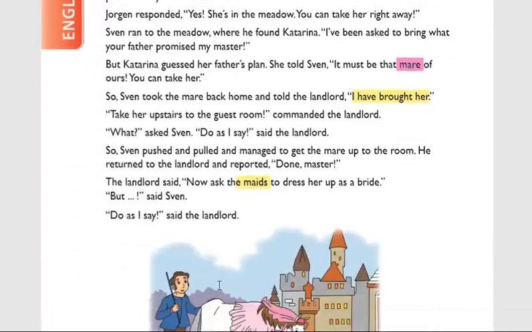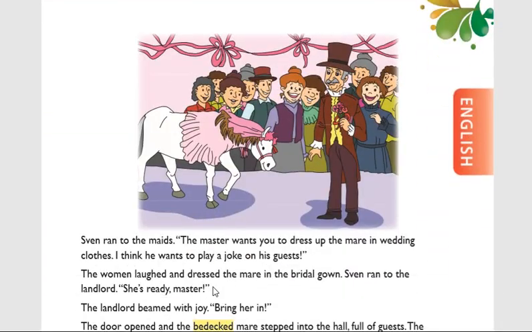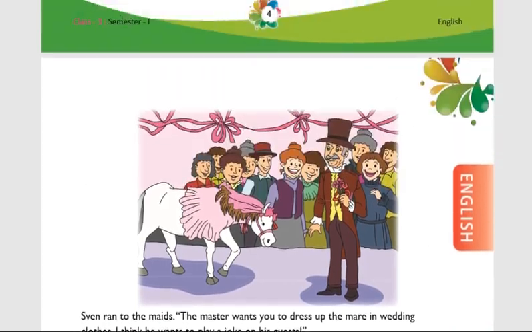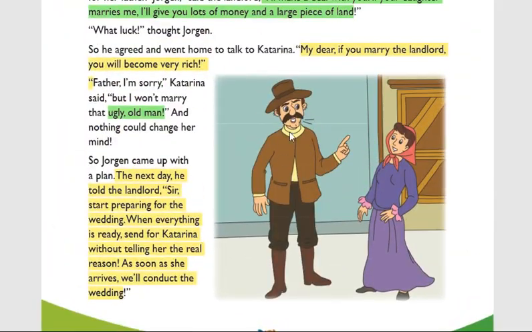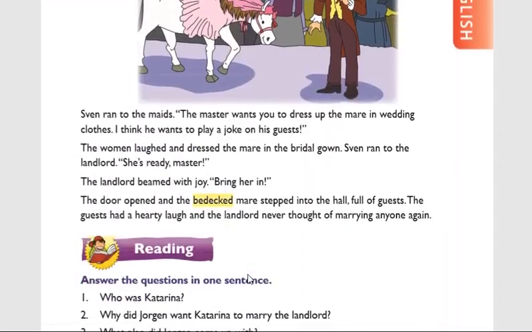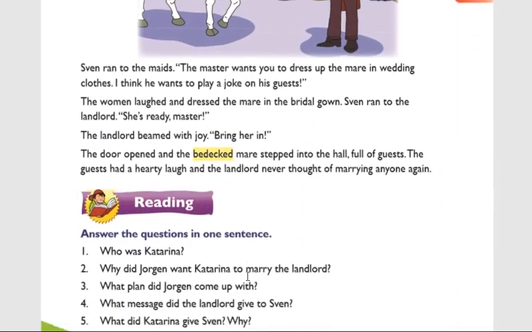Even the landlord is also one type of greedy, wanting to get a young wife. But more than that, Mr. Jorgan is very greedy. Whenever he heard I will give more money and more lands, immediately he was ready to give his young daughter to an old and ugly man. So greed is not good for our future.